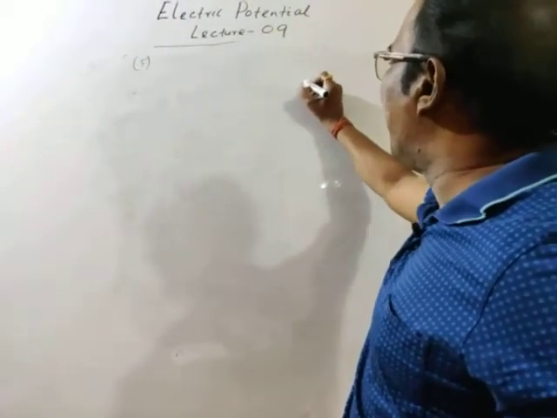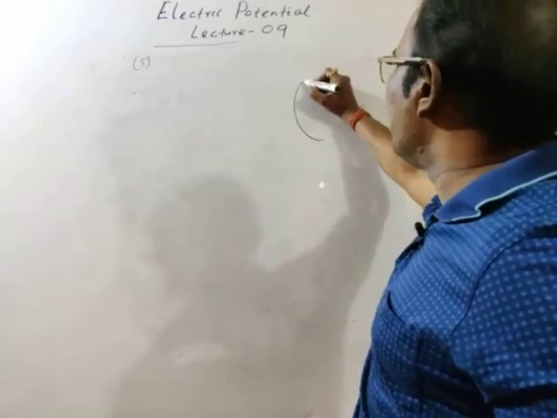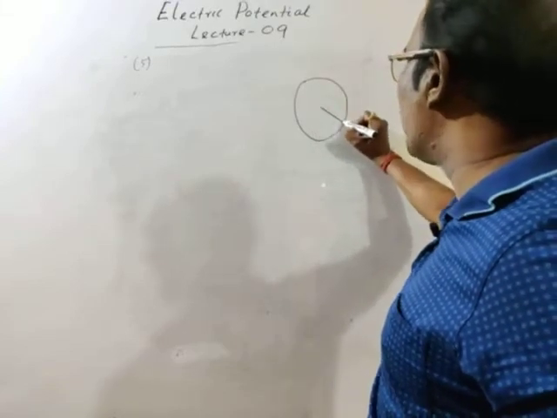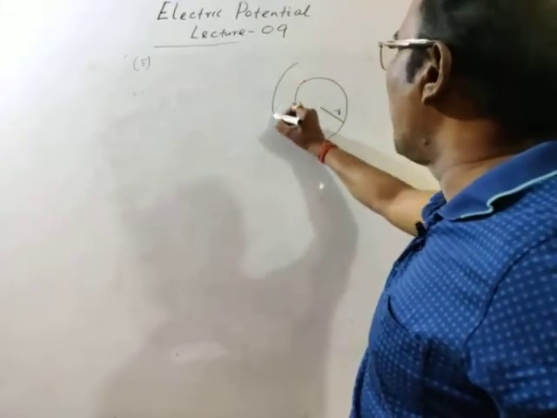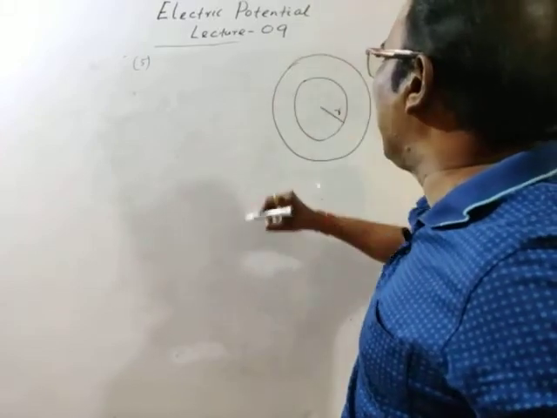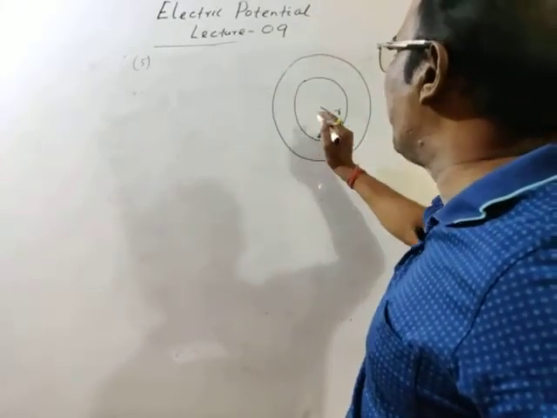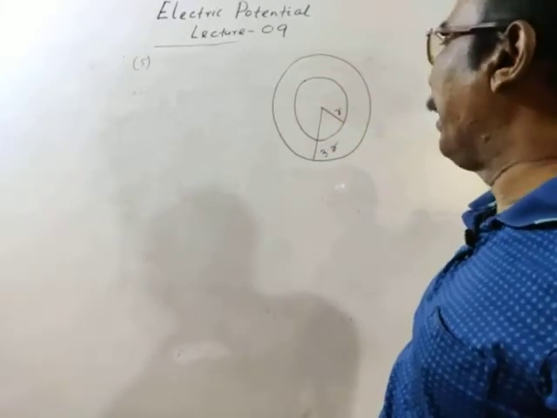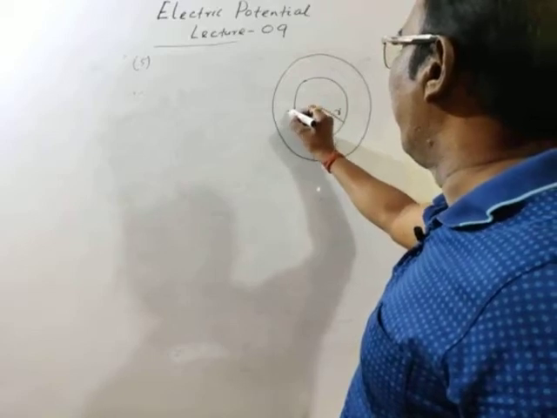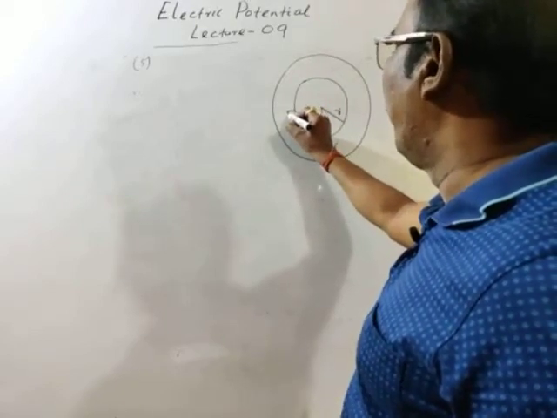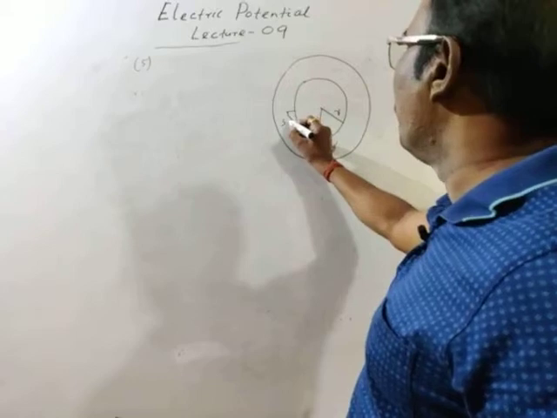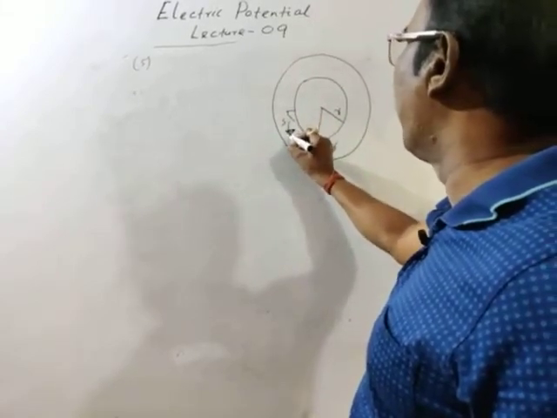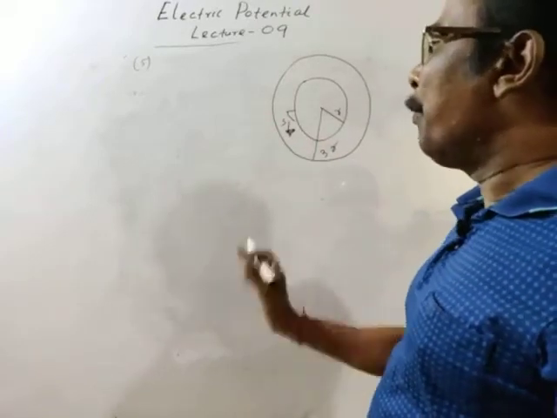I am representing it first. Suppose this is the inner sphere. Let the radius of the inner sphere be r. This is the outer sphere, two thin spherical shells, hollow spheres, and the radius of the outer sphere is 3r. This is a switch. Now the switch is open and this is earthed. Now the question is like this.